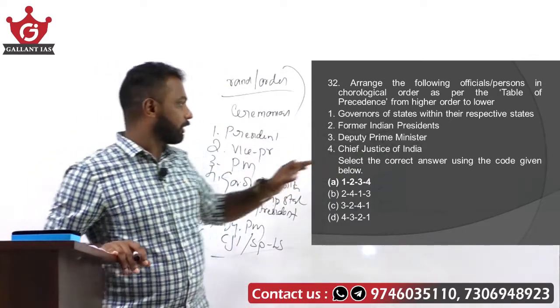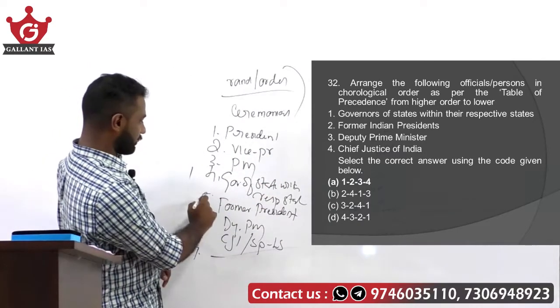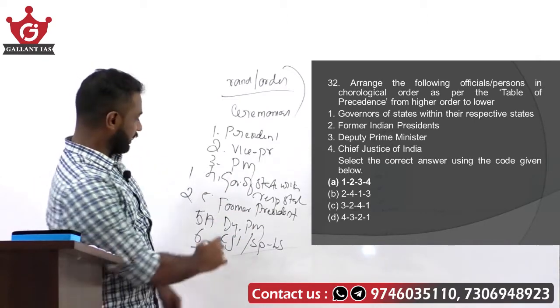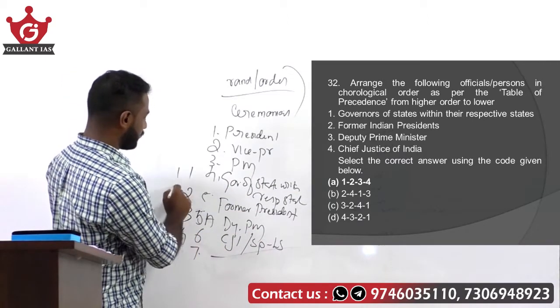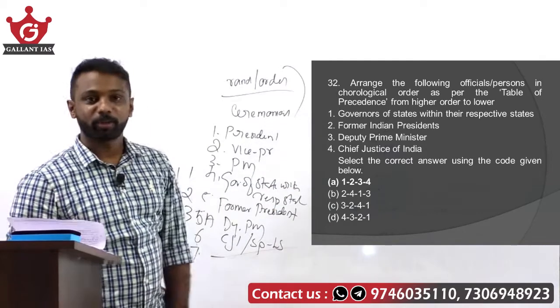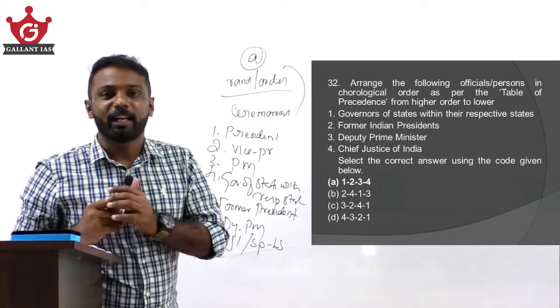Governors of states within their respective states, former Indian presidents, deputy prime minister, chief justice of India. So 1, 2, 3, 4. That is our order. So the answer becomes option A, 1, 2, 3 and 4.